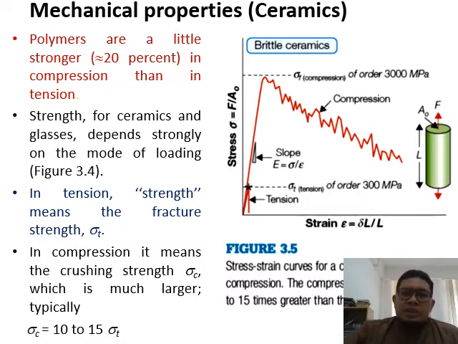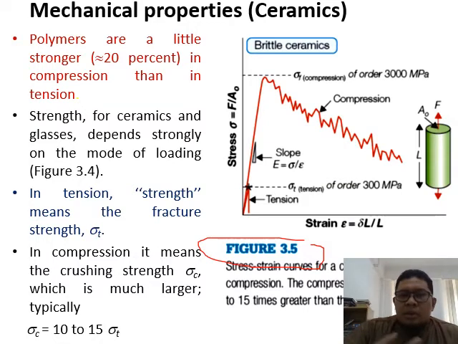For example, for the ceramic in figure 3.5 over here, you have the compressive stress, sigma C, compared to the tensile stress, sigma T. It's actually 10 to 15 times greater than the tensile strength. So compressive strength is much greater than tensile strength.